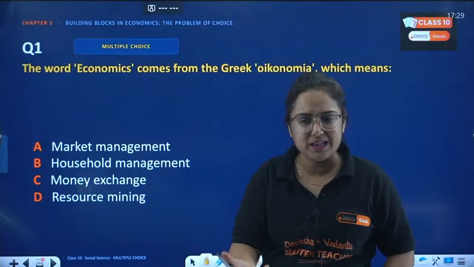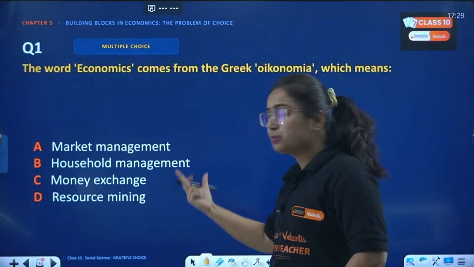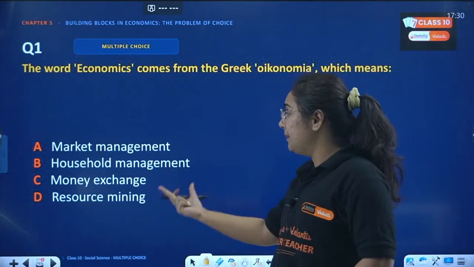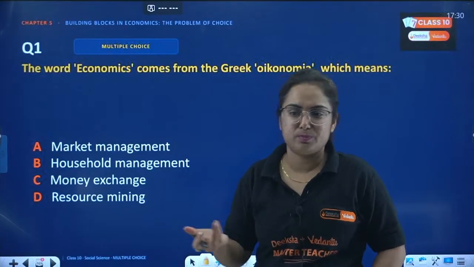What does this word mean? Is it market management, household management, money exchange, or resource mining?